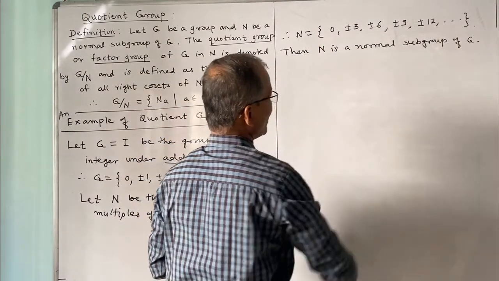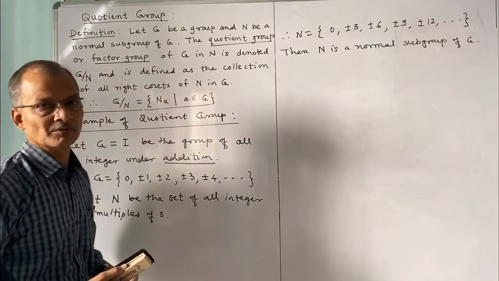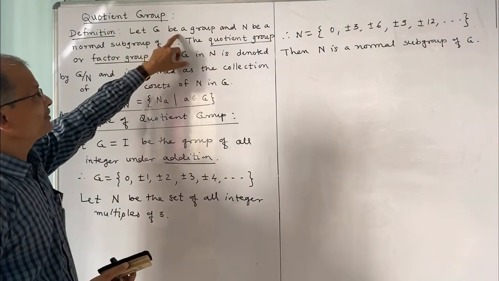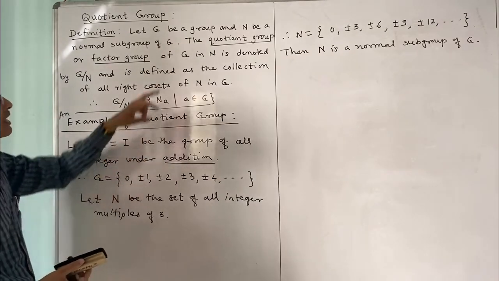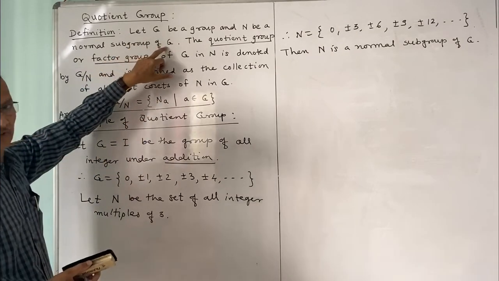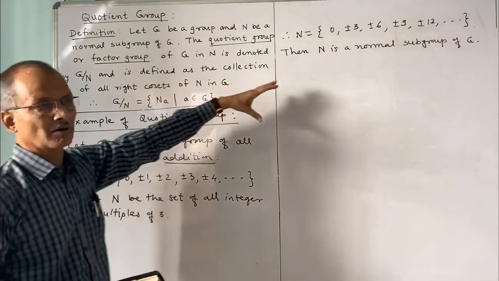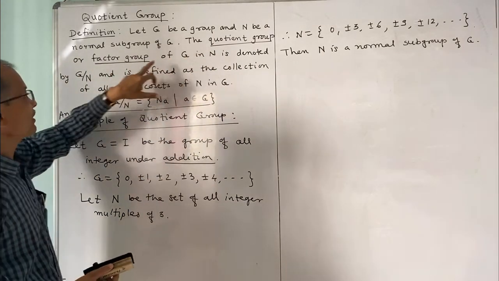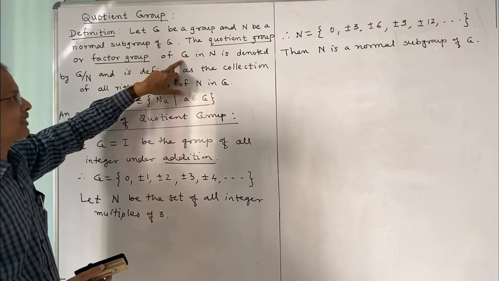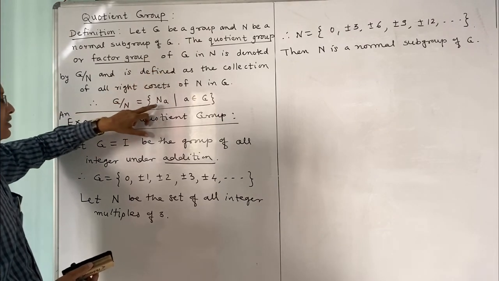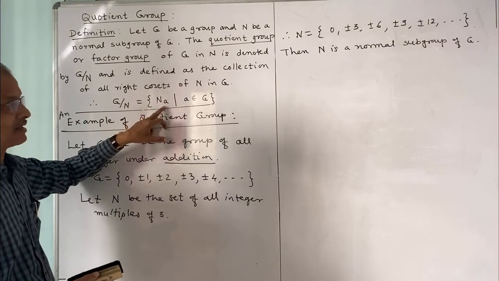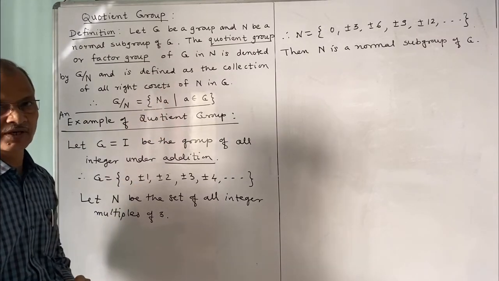And after having a normal subgroup, now we shall form a quotient group. See the definition. Let G be a group, this is the group we have considered. Let N be a normal subgroup of G. A normal subgroup is to be formed, and then the quotient group we have to form. The quotient group or factor group of G in N is the collection of all right cosets of N in G. That is, now we have to form the right cosets of N in G.